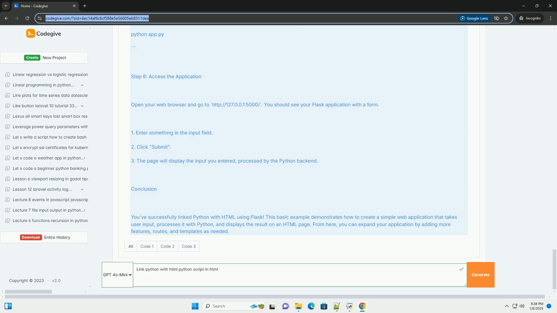Step 4. Create the HTML template, index.html. In the templates folder, create a file named index.html and write the following code.